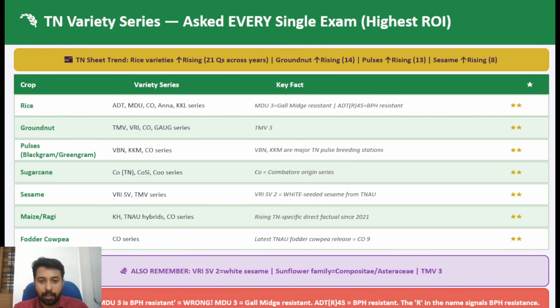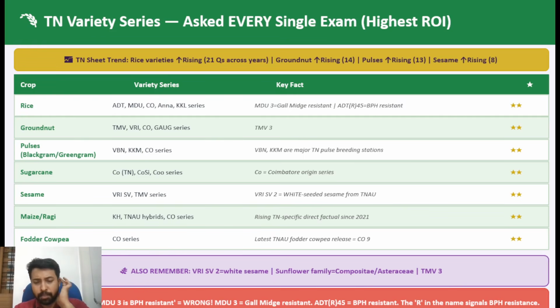Clear? Here we have Srivilliputtur VRI SV2, that is a white sesamum. Then you have TVM3. I already told you about a few of the recent varieties from Tamil Nadu, which are being cultivated in Tamil Nadu, in the initial slide itself.